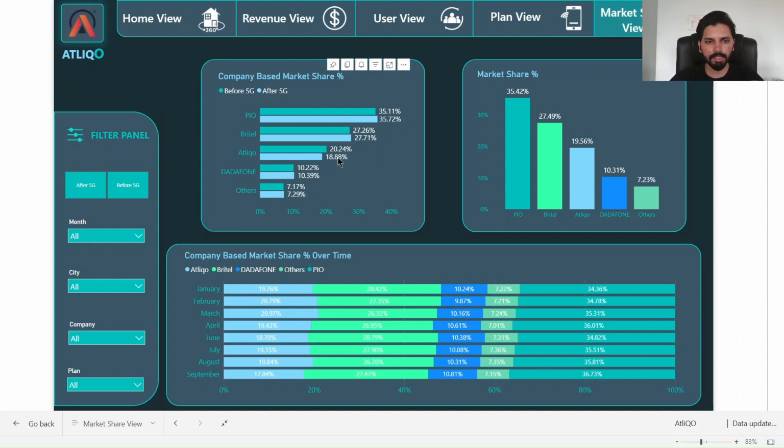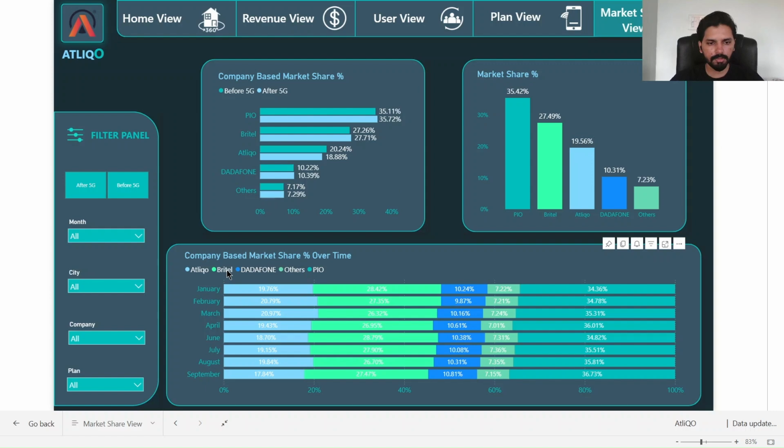And in the case of AtliQO, before 5G, our market share was 20.24 percent. But now, after the launch of 5G, we can see a decline in our market share, and now it's down to 18.88 percent. So we have to focus on why our market share is decreasing and work accordingly.